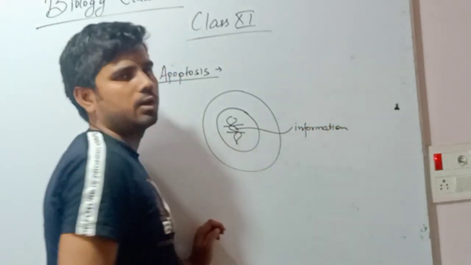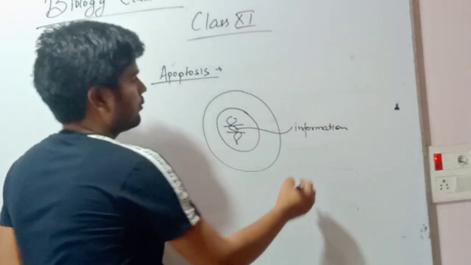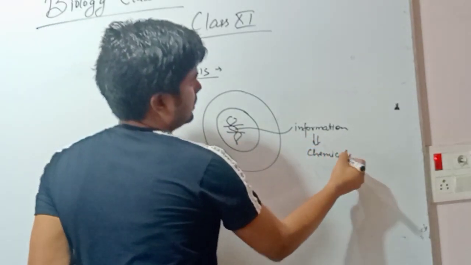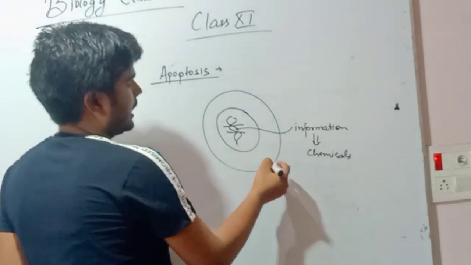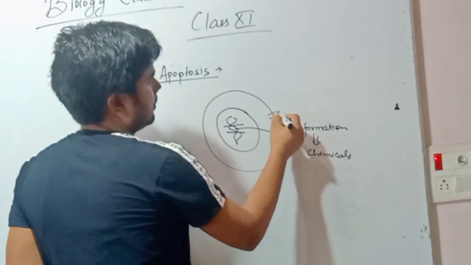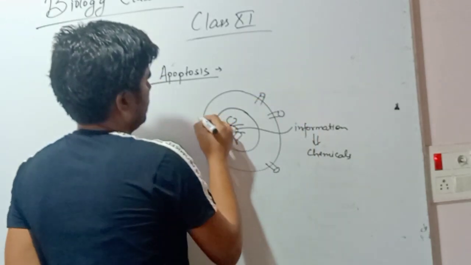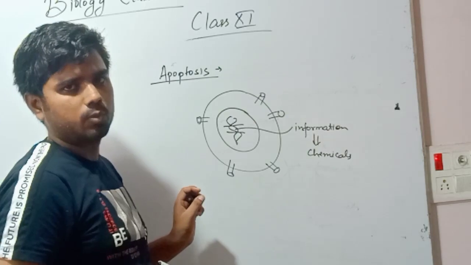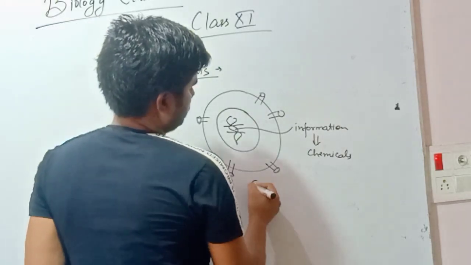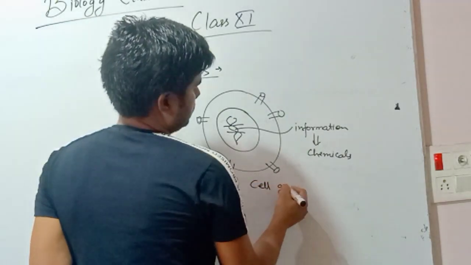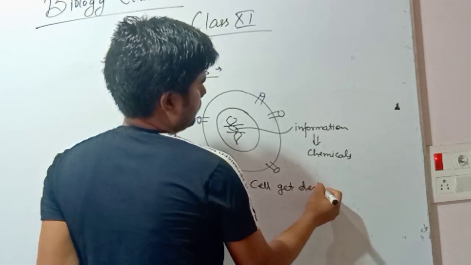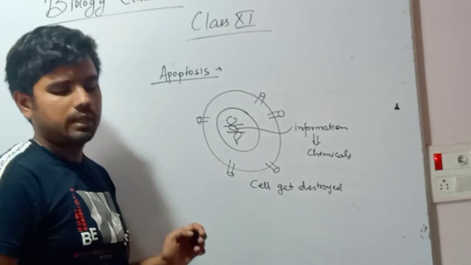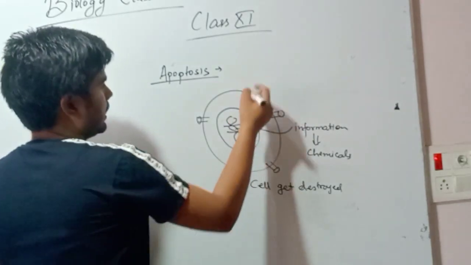After a certain period of time, this information in the form of certain chemicals is formed in the cell itself, and gets attached on the plasma membrane. And when this happens, the cell dies automatically. The cell gets destroyed. So this process is known as apoptosis. It is genetically programmed in our cell.